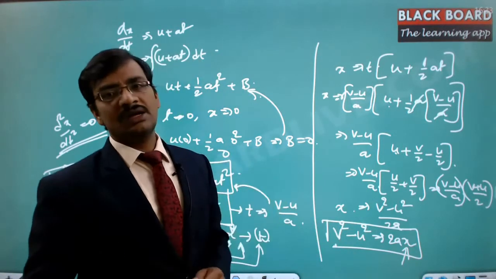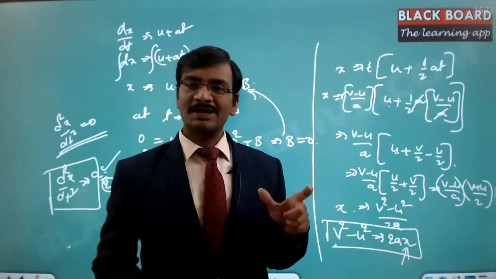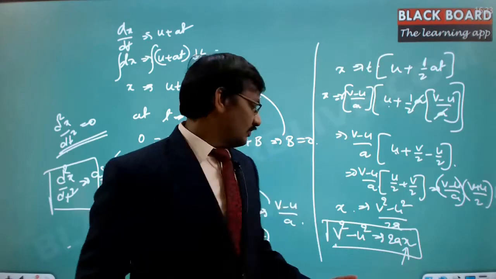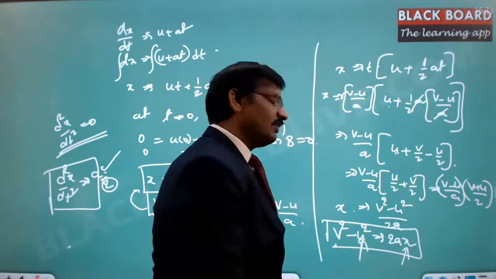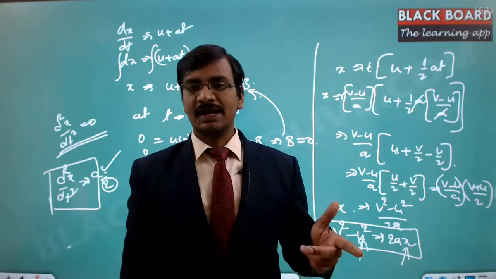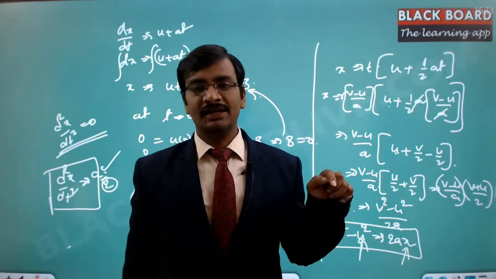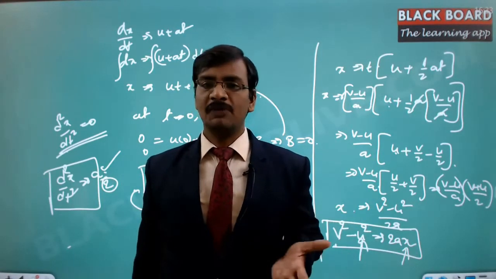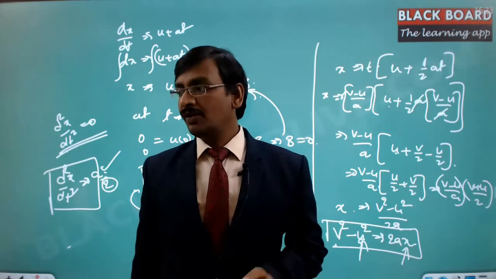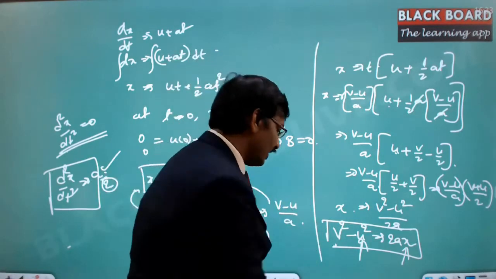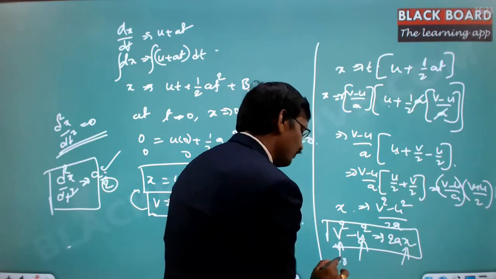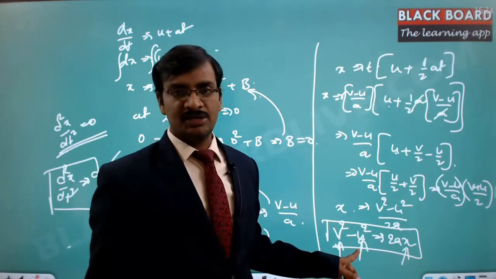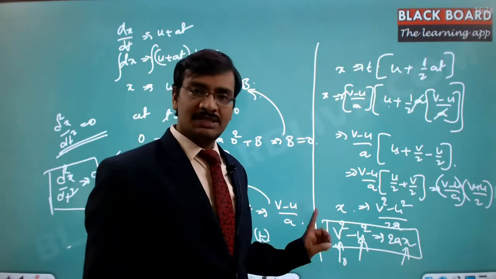In such cases, if you notice, the bullet started with a velocity of 100 kilometers per hour. So that means the initial velocity of the bullet was given. In the second case, finally it went into the wooden block and stopped there. Obviously it will stop after going to some extent. When it stops, that means the final velocity of the bullet is going to be 0. So initial velocity is 100 kilometers per hour and the final velocity is 0.